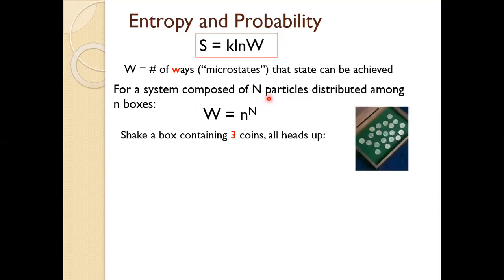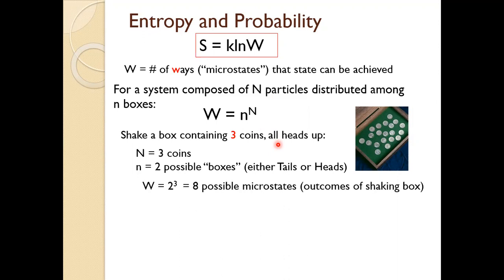If we have a simple example where we have 3 coins in a box, and they're all initially heads up. We close the lid of the box, we shake it, and when we then open the lid of the box, there are 8 possible outcomes, 8 possible microstates, because W is equal to the number of possible boxes, so either the coin will be tails up or heads up at the end, raised to the number of coins, which is 3, so 2 to the third is equal to 8. So there are 8 possible outcomes.